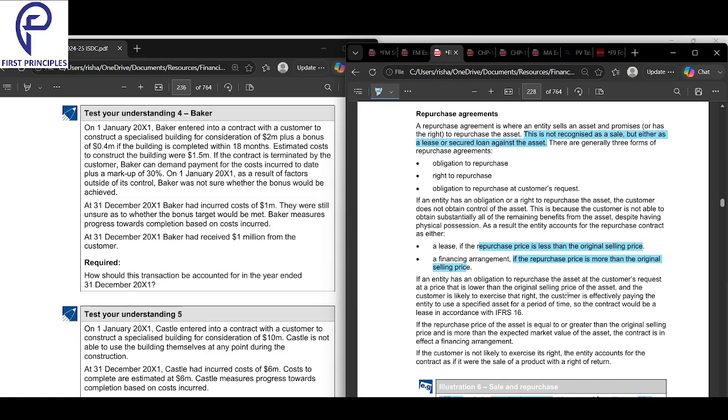So if your repurchase price is higher than your original price, it's the interest. So it is a financing arrangement. And if your repurchase price is less than the original amount that you got, then it will be a lease arrangement. There are generally three forms of repurchase.